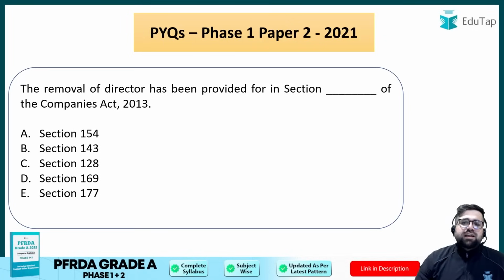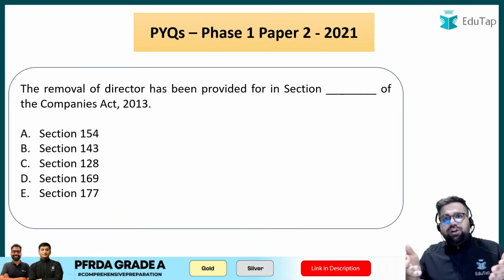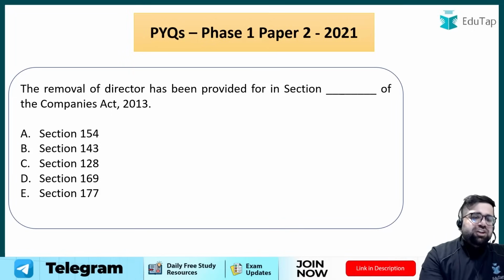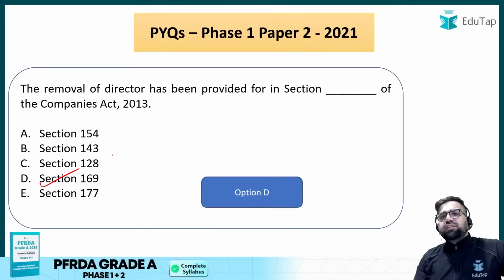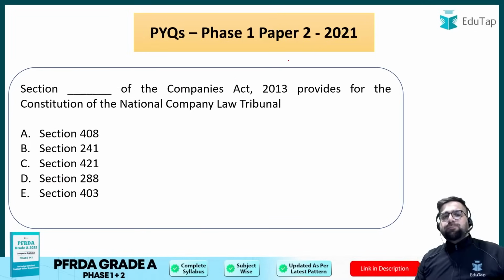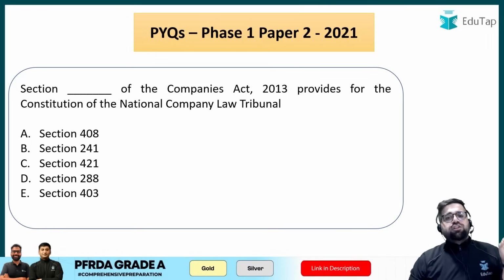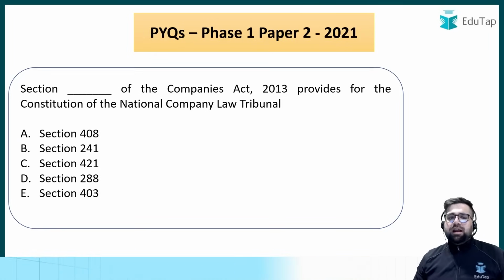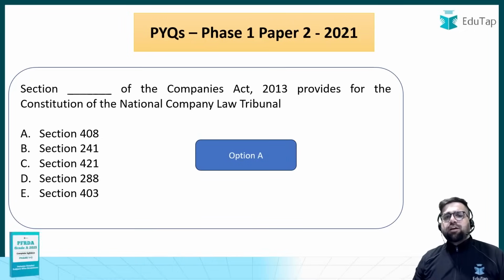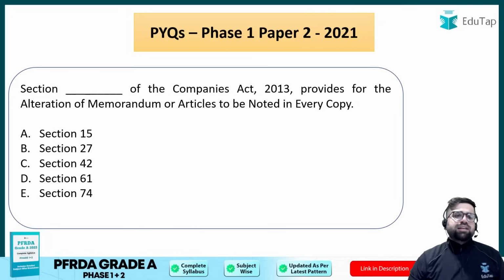The removal of director has been provided under which section? Sections which are directly given in your Companies Act are very, very important for you. In this case, the right answer will be section 169. We all know this section because section 169 is used for removal of director from the company. Next, section dash of Companies Act provides the constitution of National Company Law Tribunal. One of the famous sections of Companies Act, section 408, provides the constitution of National Company Law Tribunal. Next question.